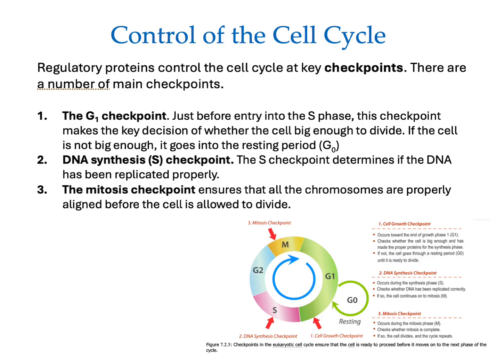next checkpoint, which is the mitosis checkpoint. This ensures that all the chromosomes are properly aligned before the cell is allowed to divide. So this is where, if you think back at what happens with the cell, the DNA molecule has been duplicated, but then those chromosomes need to be pulled apart at the centromere into opposite ends of this cell so that two daughter